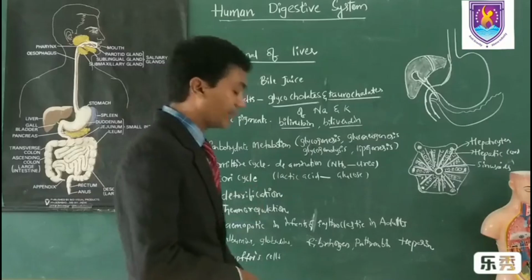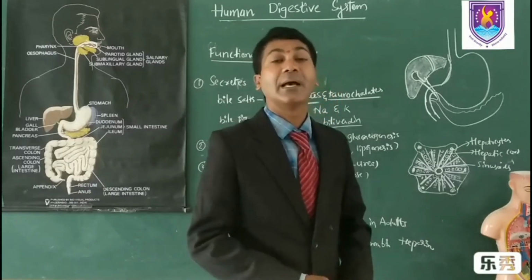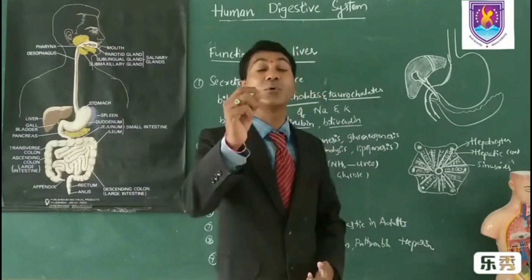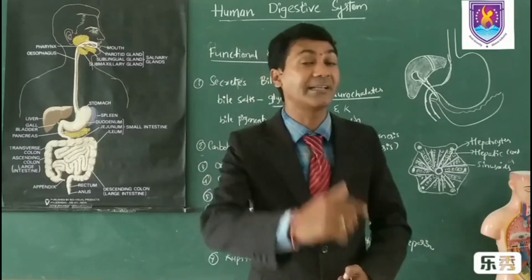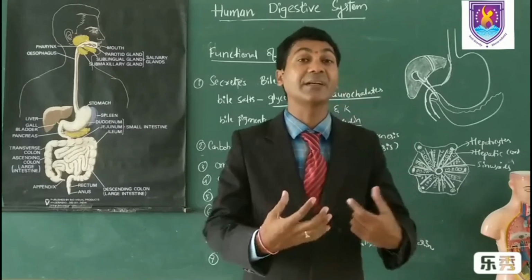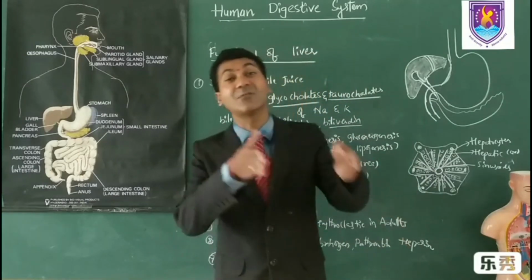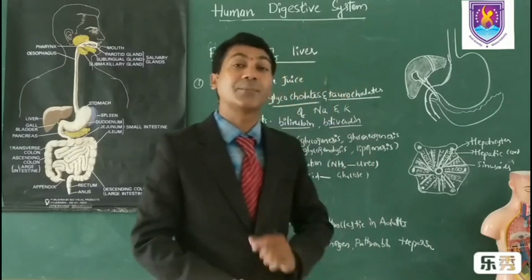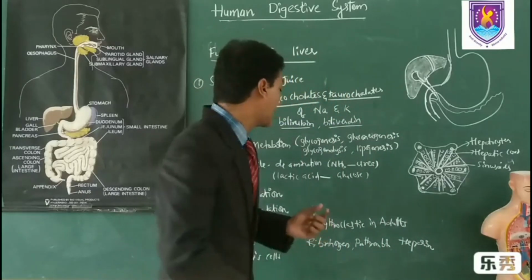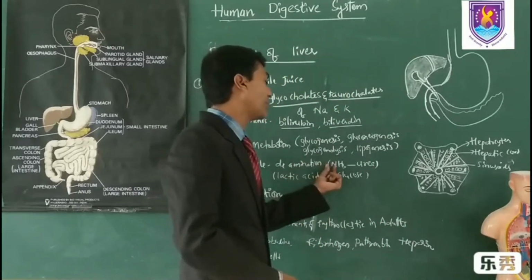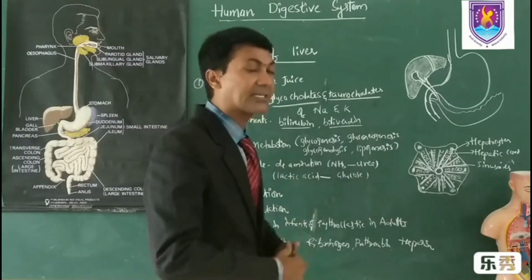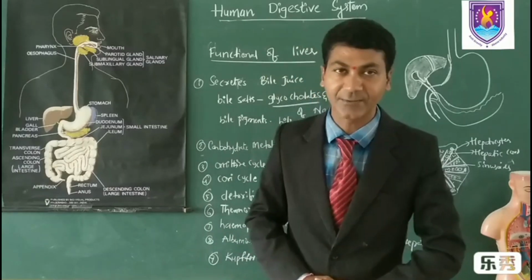And the ornithine cycle. My dear students, we are ureotelic animals, but primarily ammonia forms as the excretory substance. But we have a great mechanism by which we convert ammonia into urea by a cycle known as the ornithine cycle, involving the process called deamination. Deamination of ammonia to form urea is called the ornithine cycle. This ornithine cycle is performed by the liver itself.